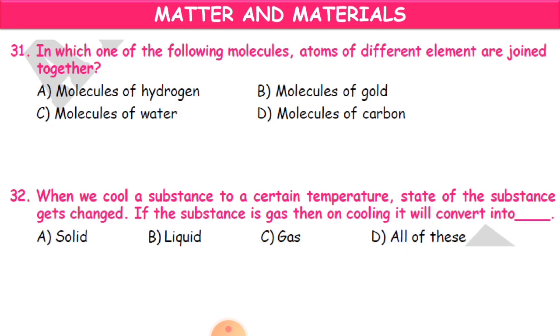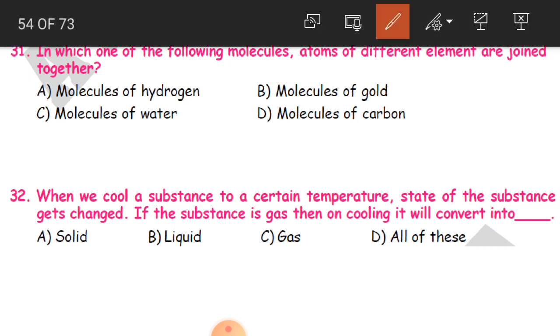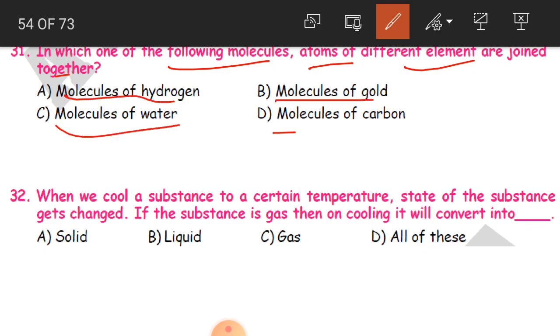In which of the following molecules are atoms of different elements joined together? Molecules of hydrogen, molecules of gold, molecules of water, or molecules of carbon dioxide?